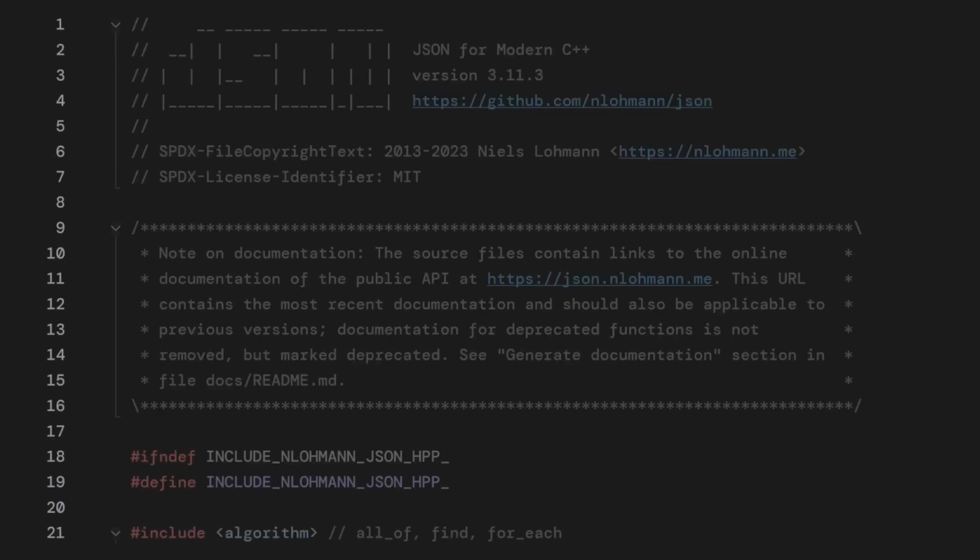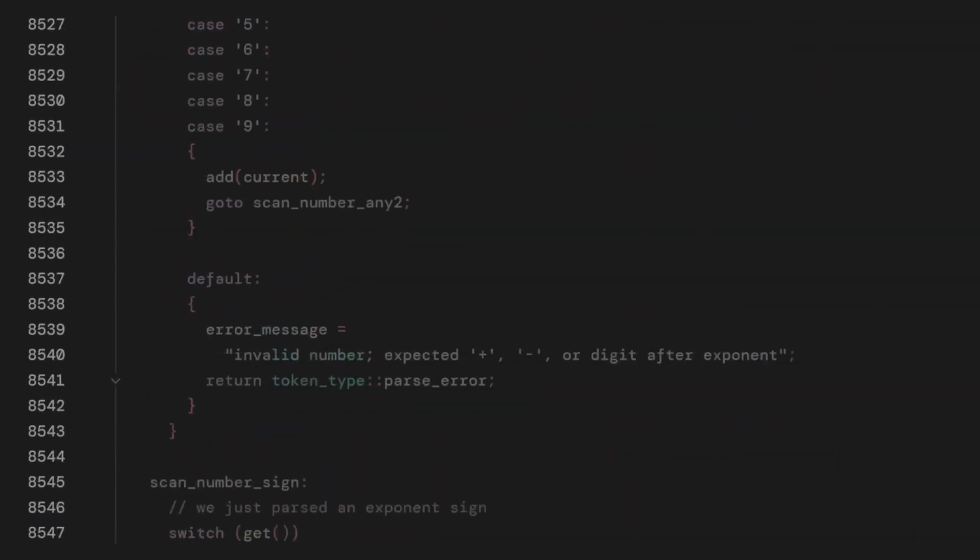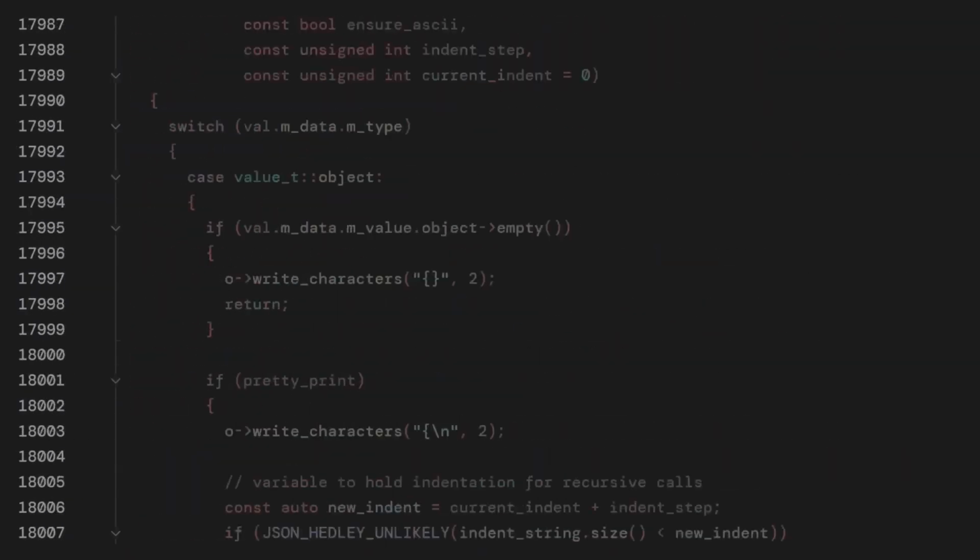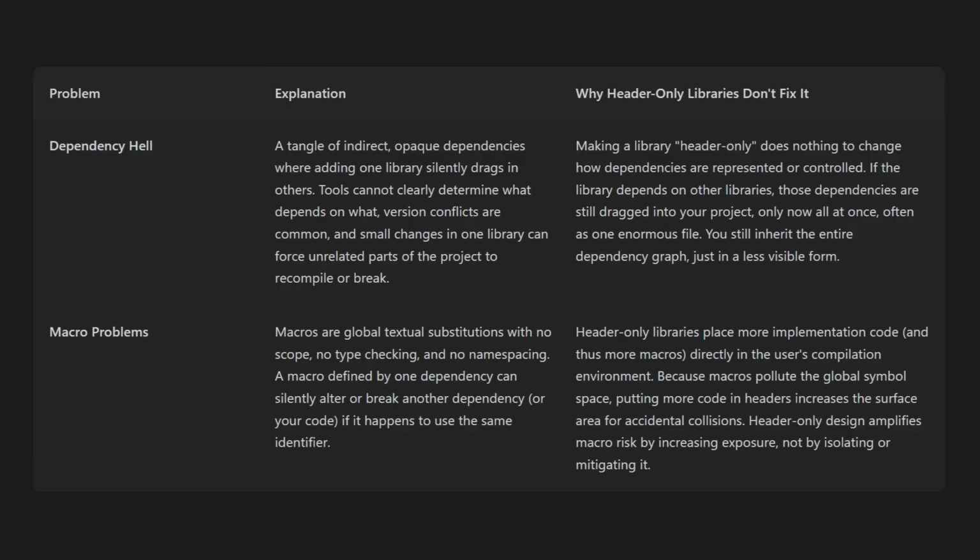The inevitable outcome of this is that you end up with these giant files with tens of thousands or hundreds of thousands of lines of code. This increases your compile time significantly because, as we've mentioned before, every CPP file that includes this header recompiles it from scratch. The fact that this paradigm of writing libraries is in such wide use nowadays is a clear-cut sign that something is very wrong with C++'s approach to dependency management. But even header-only libraries don't solve issues pertaining to dependency hell or the macro problems which I mentioned earlier.